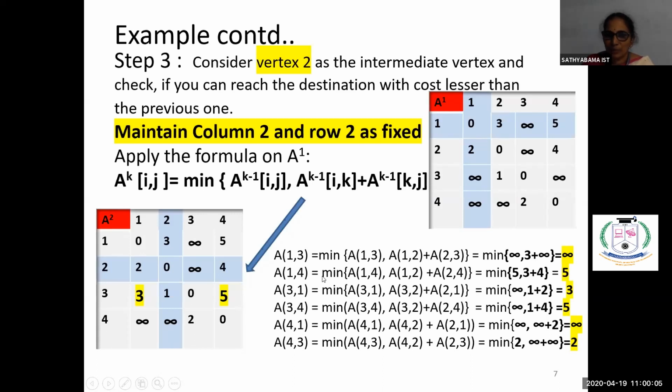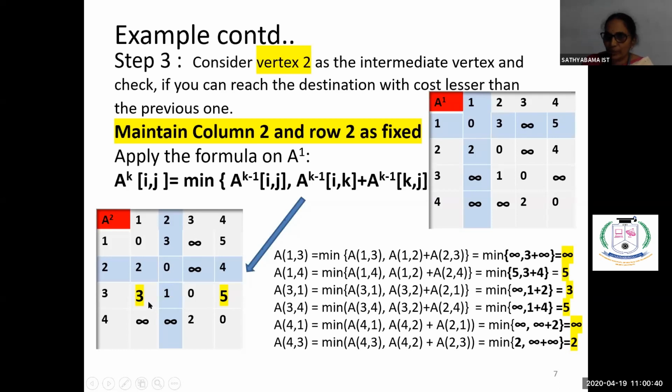1, 4 is the minimum of coming to 1, 4 directly, or through the intermediate vertex also we can come. So that's why A of 1, 2 plus 2, 4. So we are seeing here 1, 4 is 5 and 1, 2 is 3 and 2, 4 is 4. So first is 5 and 4 plus 3, we are getting the value 7. Least among these two is 5. So we are saying A of 1, 4 is 5 here. There is no change. Now second row is fixed.